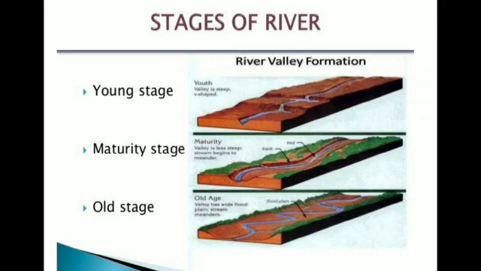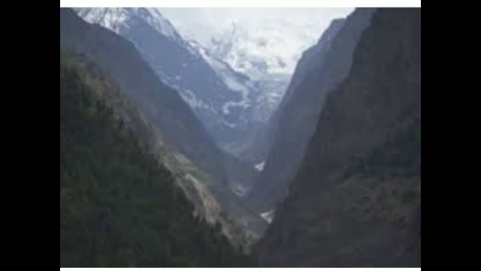Can you understand? The river flows in the mountains, which is the upper course of a river. It cuts out into softer rocks forming V-shaped valleys. Look at the picture carefully. In the upper course, there is mainly erosion and transportation of sediments and almost no deposition at all. The river will erode downwards in its youthful stage. This is called vertical erosion.